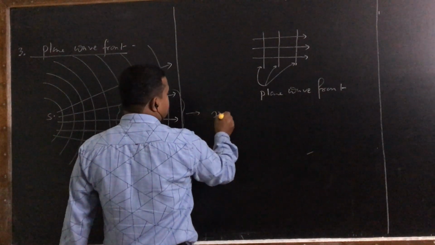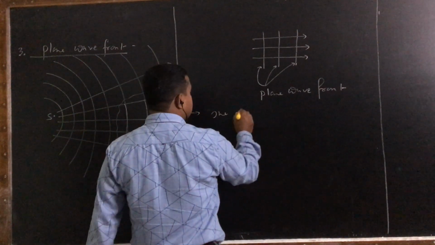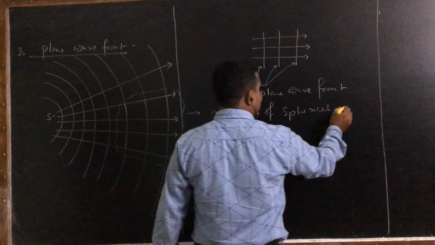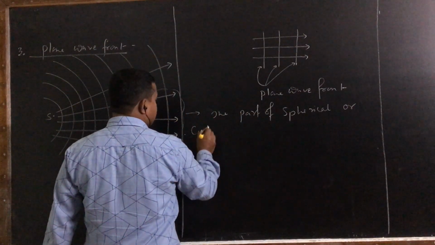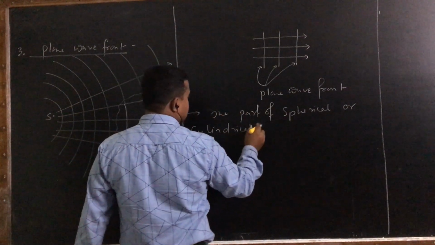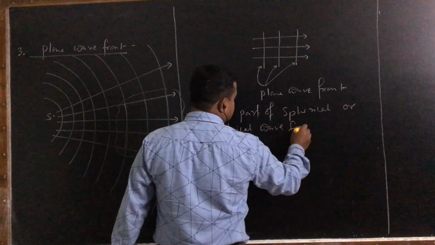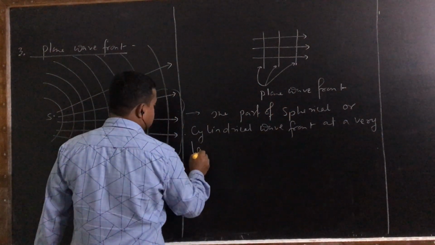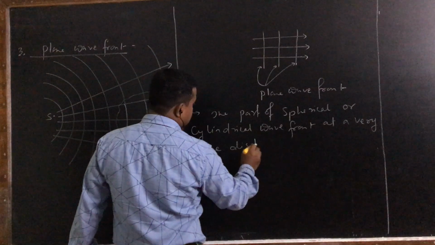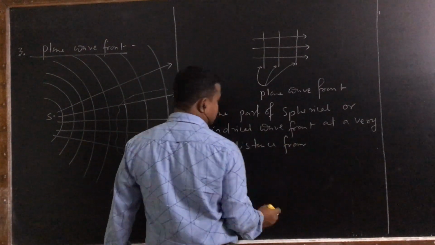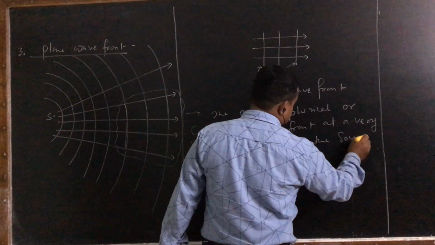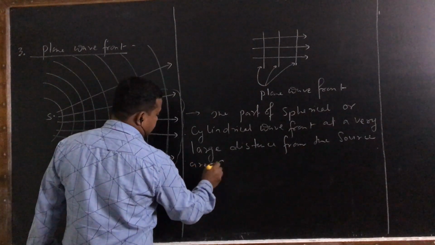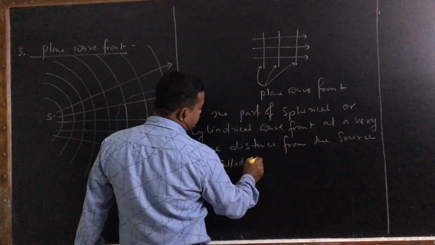Basically, you can say the part of spherical or cylindrical wavefront at a very large distance from the source. Very large distance means infinite distance, okay. These are called plane wave.